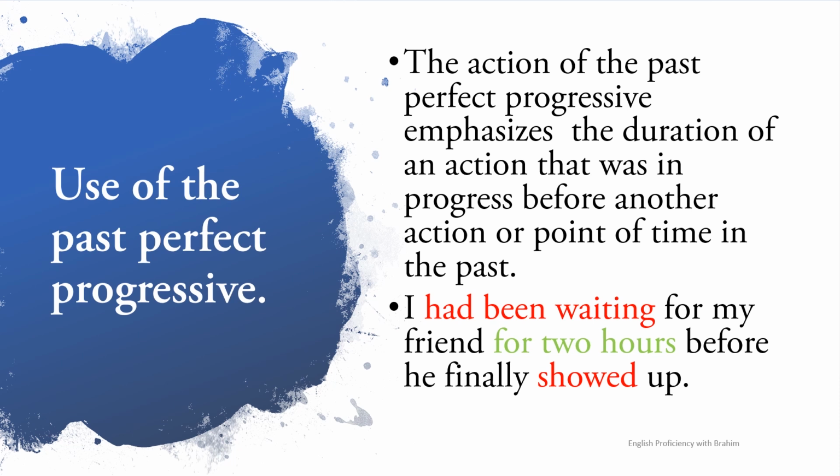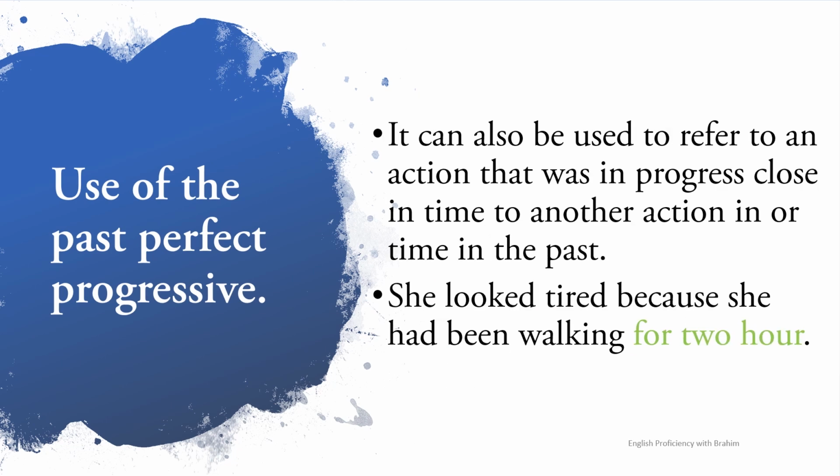Okay. It can also be used to refer to an action that was in progress close in time to another action or a time in the past. She looked tired because she had been walking for 2 hours. She had been walking for 2 hours just before she looked tired. Before I looked at her and she looked tired, which means this action was happening for a long time and continued until the second action happened, or just before the second action happened. Okay, now we'll move to some practice.